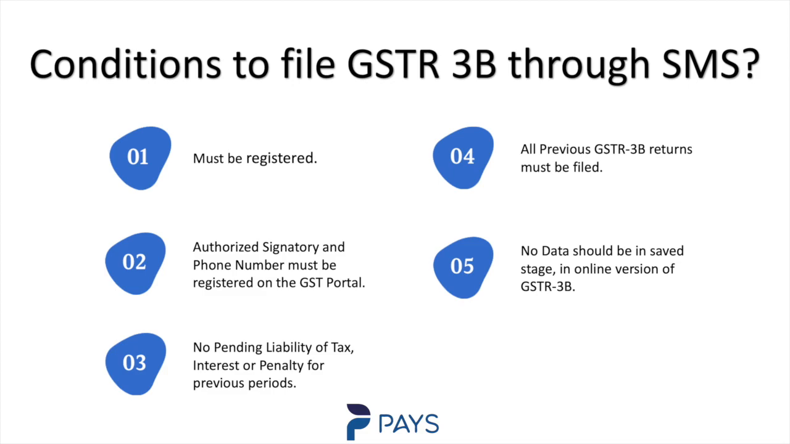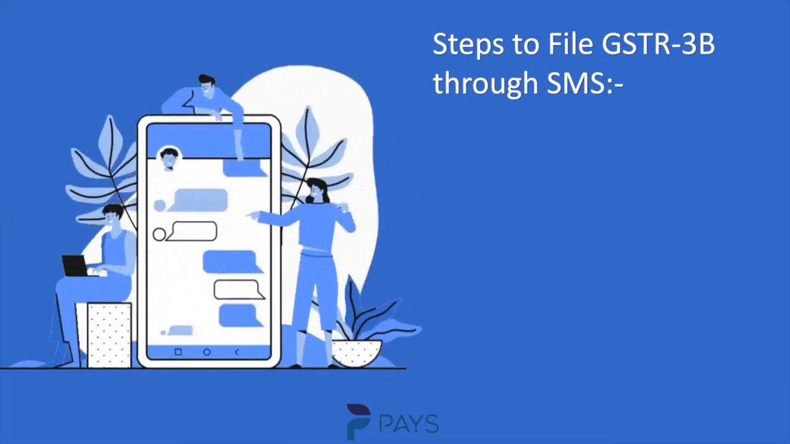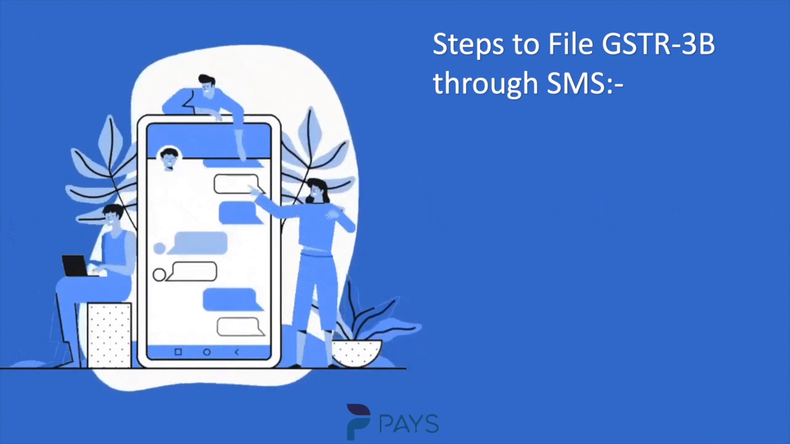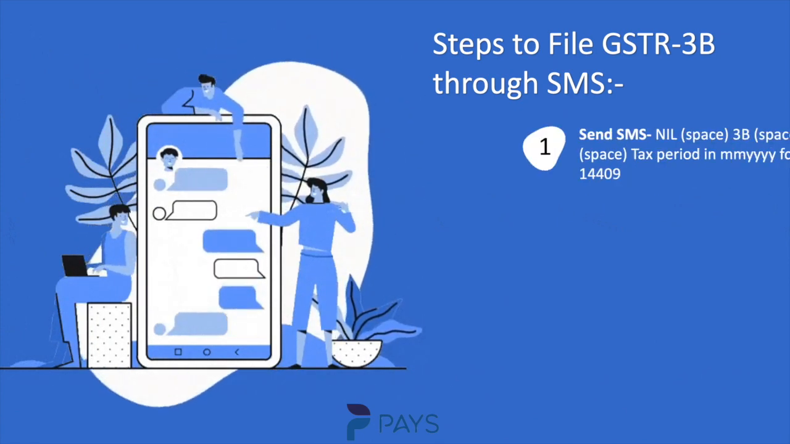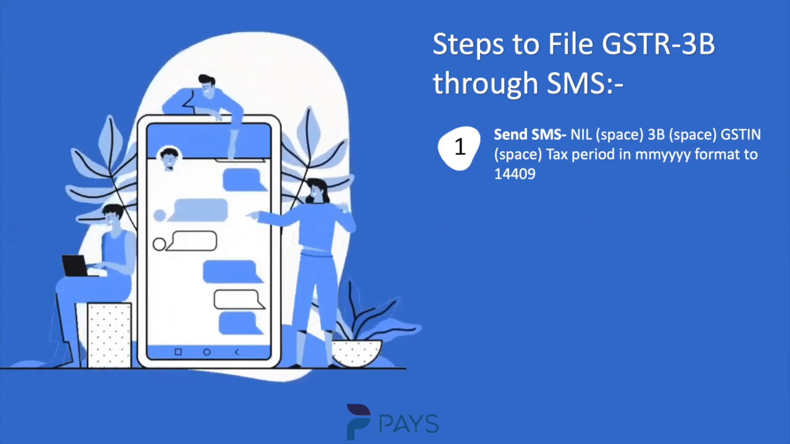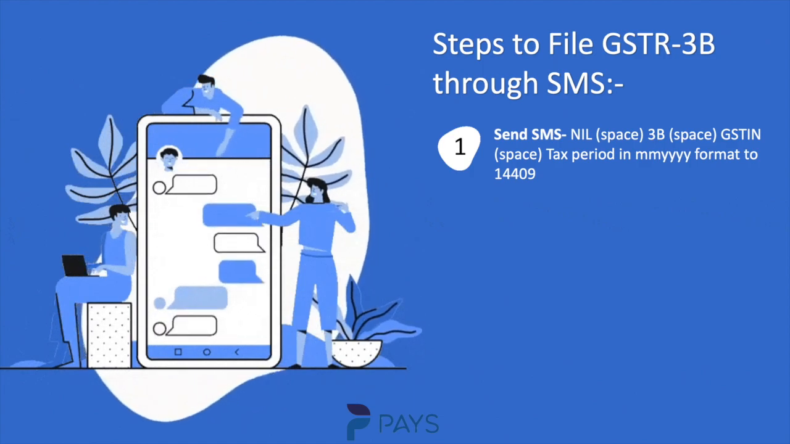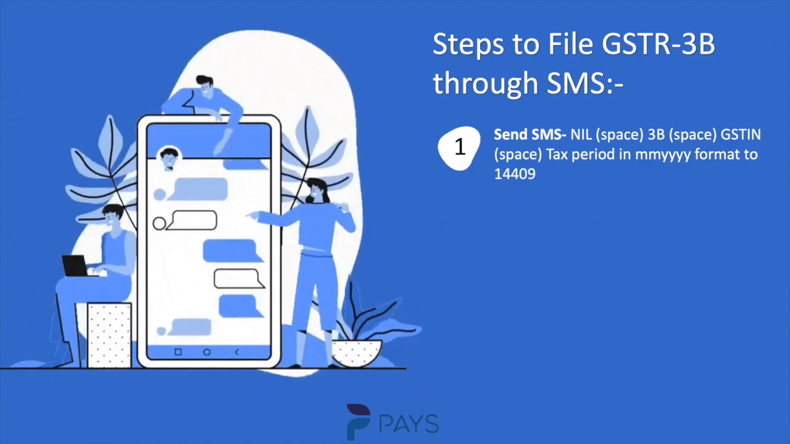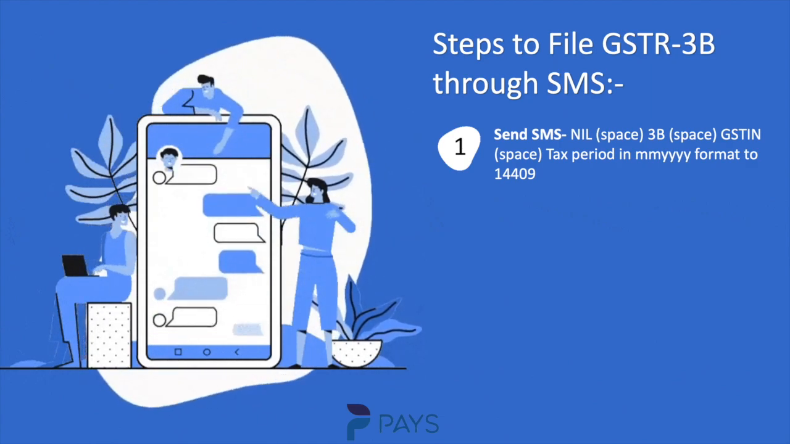Well, now we have understood what are nil returns and what are the eligibility criteria to avail this facility. Now it's time to talk about how the nil return is filed through SMS. Well, the process is actually quite simple. The first thing to be done is to type a message, that is nil space 3B space 15-digit GST number space tax period in MMYYYY format, and the message has to be sent to 14409.